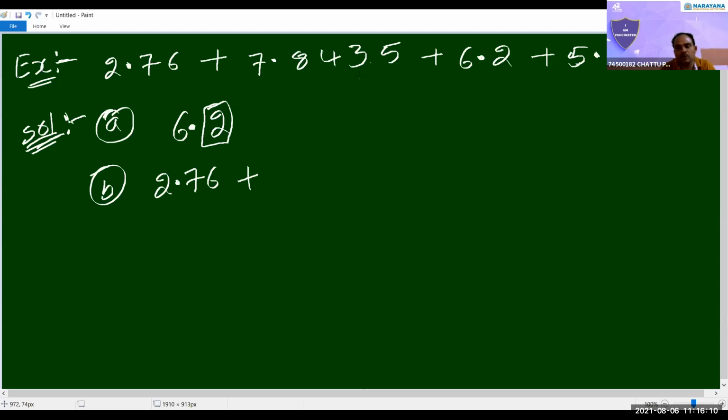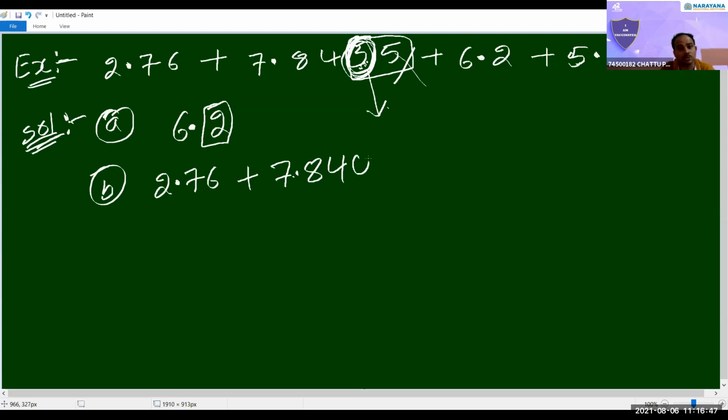So 7.8435. After decimal point, how many are there? 4 are there. 2 we have to remove, sir. So we have 7.84. We have to remove 3 and 5 and keep only 2. Here the last digit removed is 3, the immediate digit. After removing it, we have to check whether that is above 5 or below 5. Below 5 means we have to write as it is, 2 decimal places only.